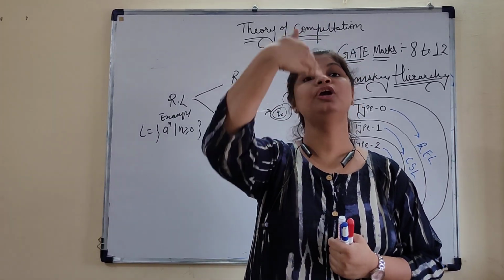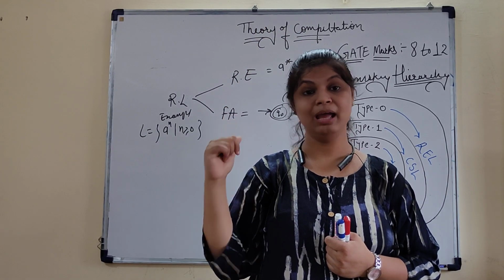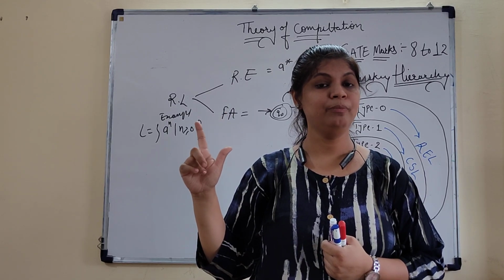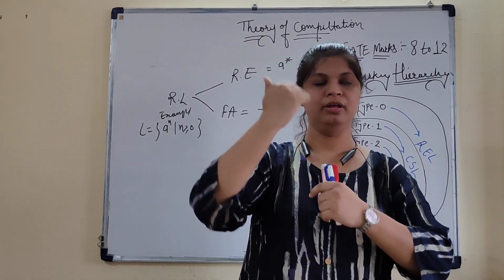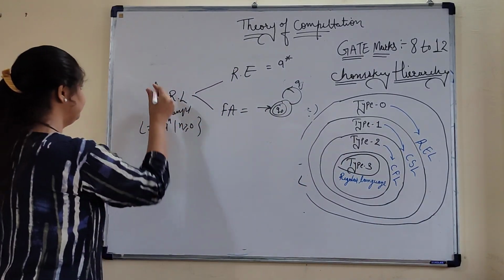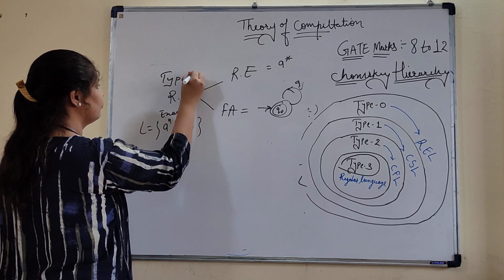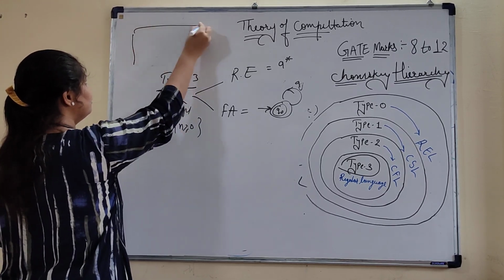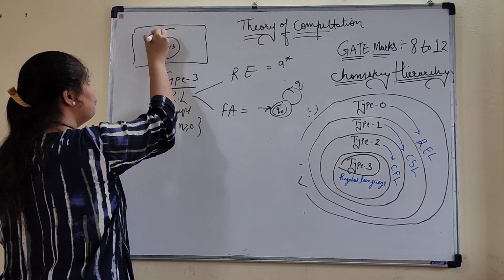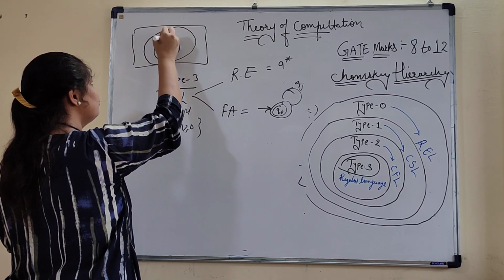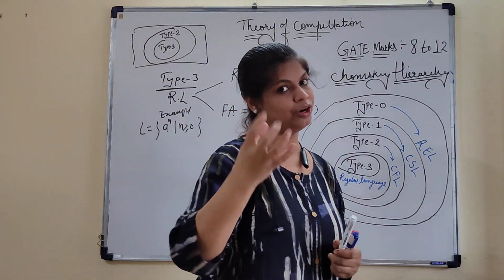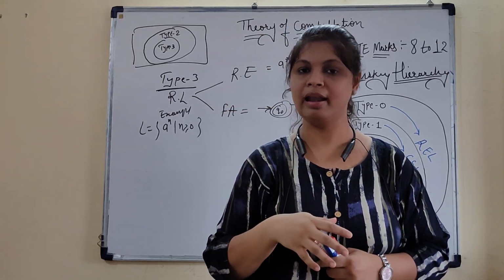That's why we move on to the top hierarchy. According to the Venn diagram, according to set theory, we have a certain limitation. On the basis of the limitation, we move into the top block. So the second block is your type 2, and this is type 3. In your Venn diagram, we have type 3, but we have a limitation. On the basis of the limitation, we move into the second step. The second step overcomes all the limitations of the regular language.